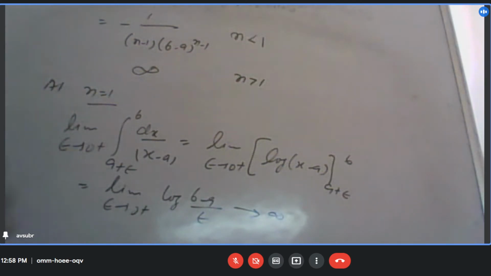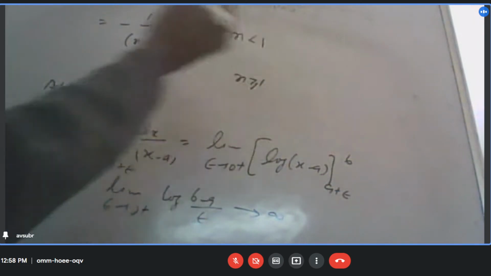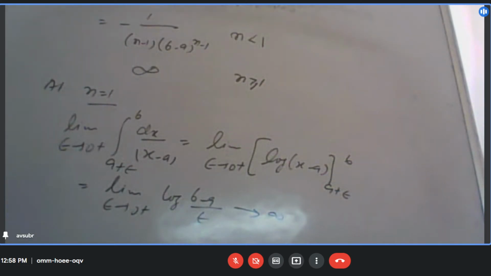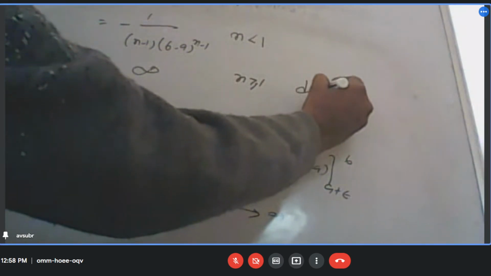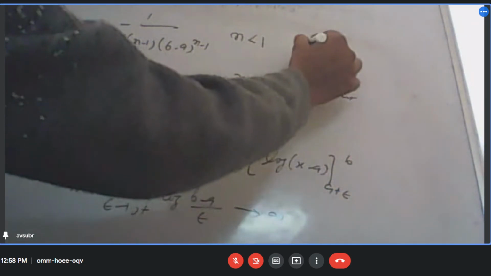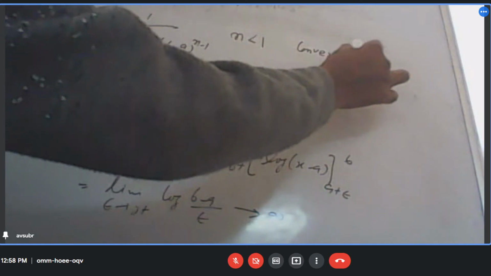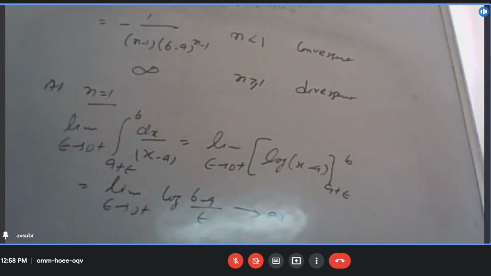So it means that when n is equal to 1 or greater than 1, this type of integral diverges, so it becomes divergent, and for n less than 1 this is convergent. I hope it is clear. Yes, sir. Okay, so now some, shall I omit?